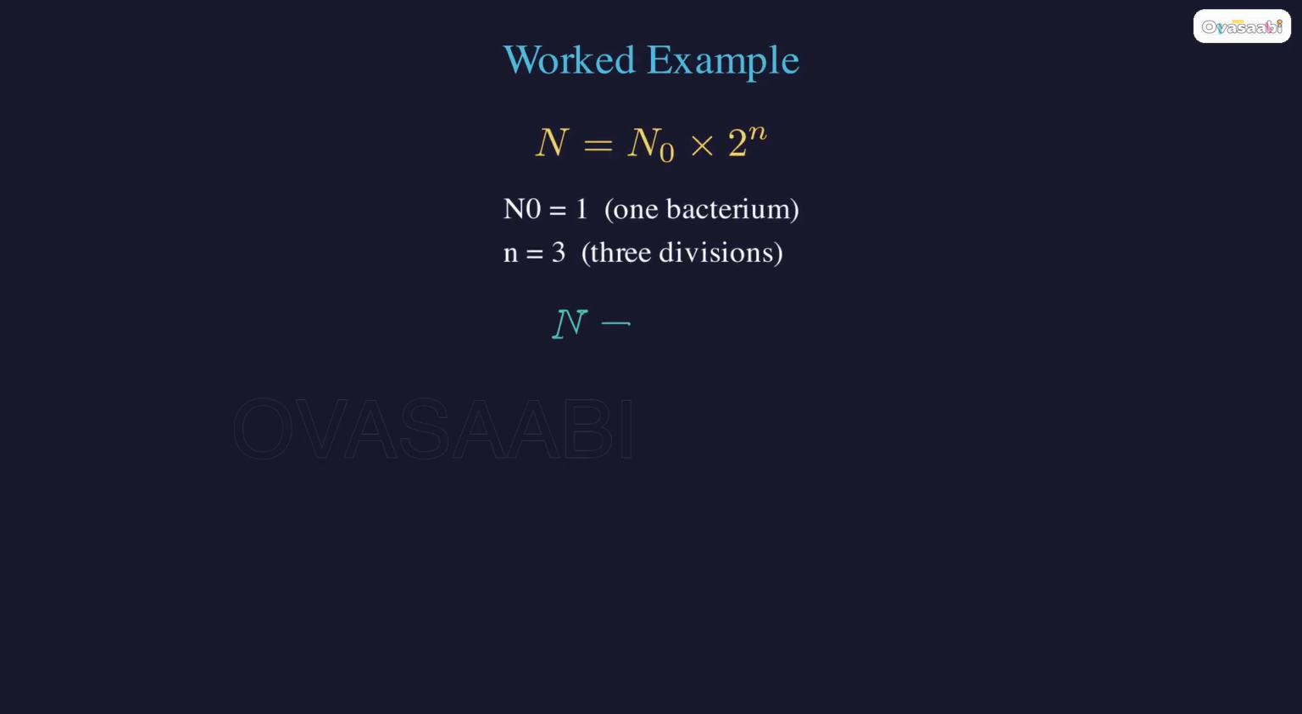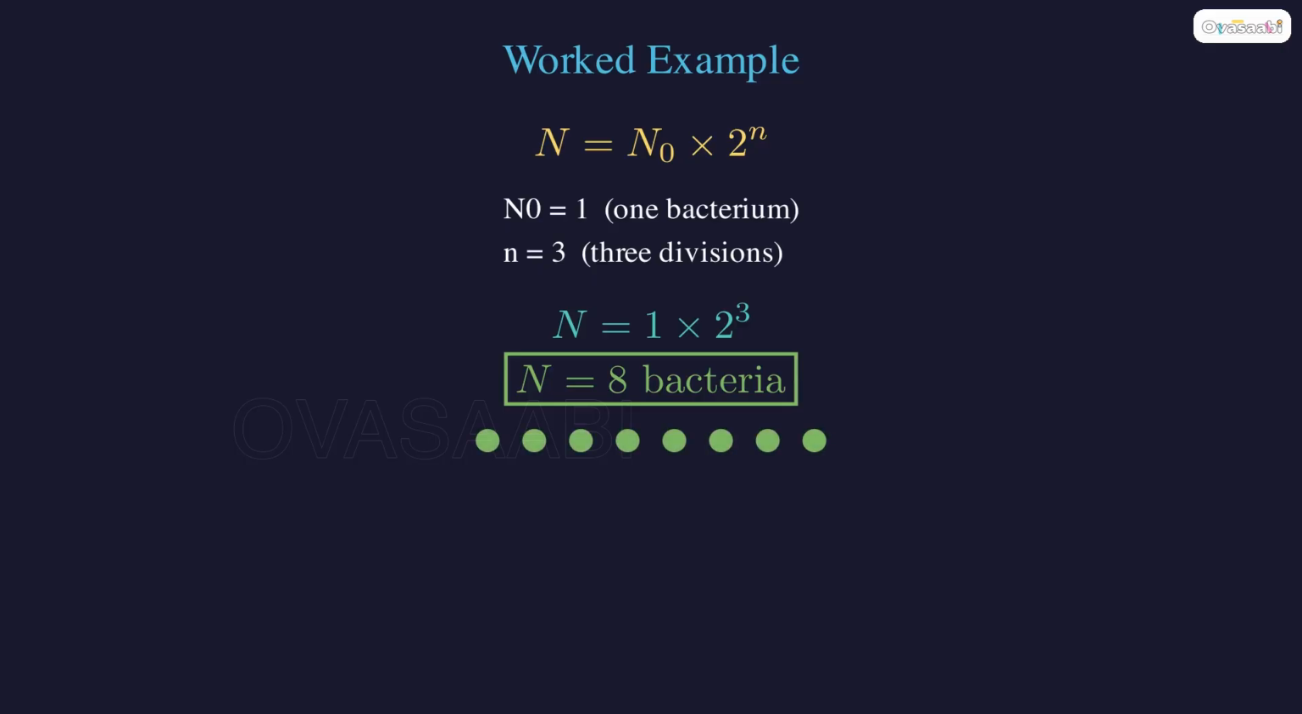Worked example. Starting with one bacterium, after 3 divisions we get n equals 1 times 2 to the power 3, giving us 8 bacteria.